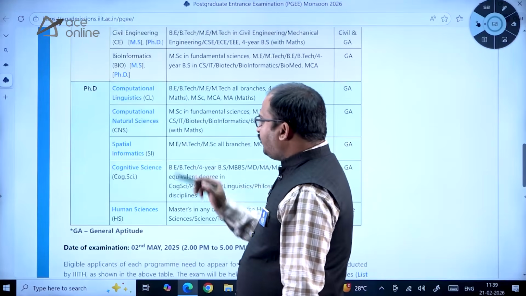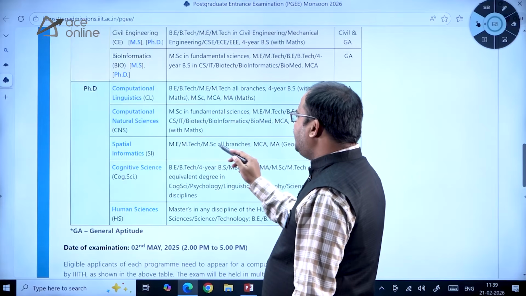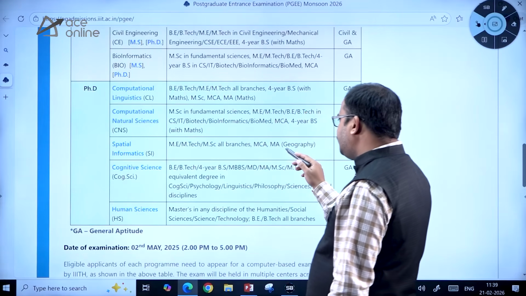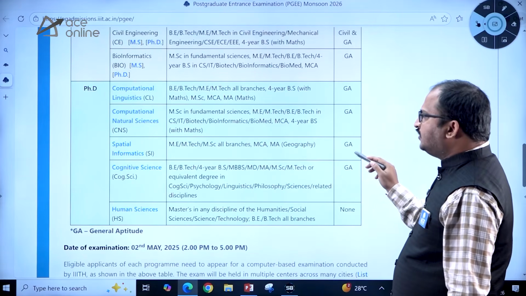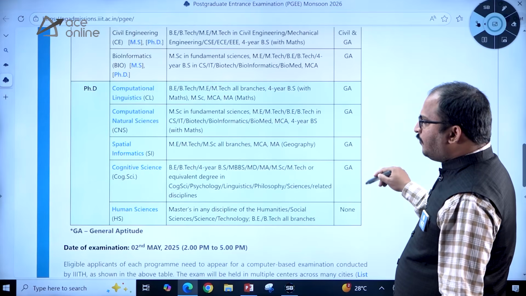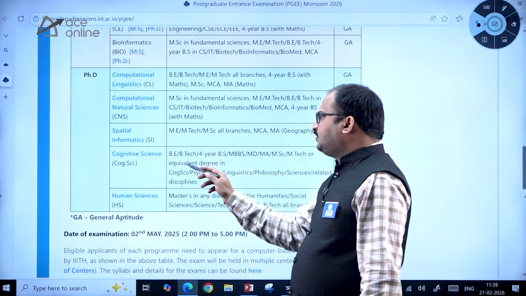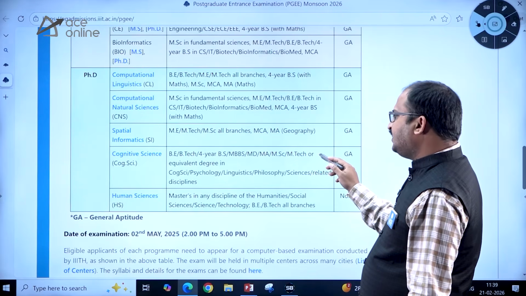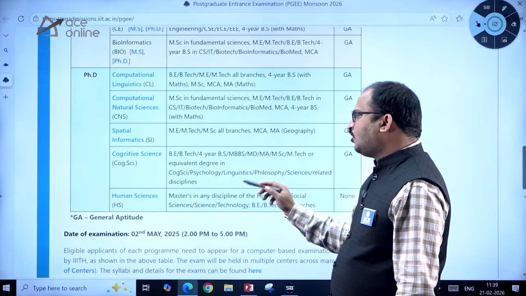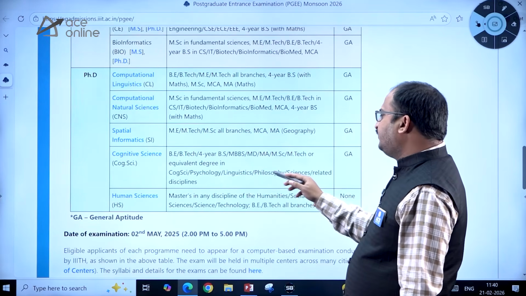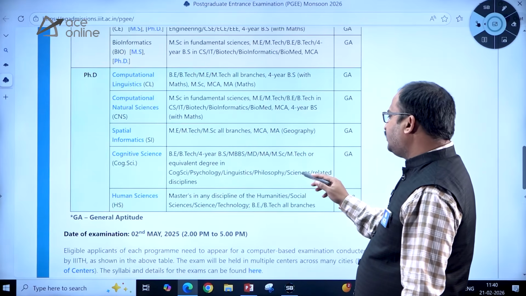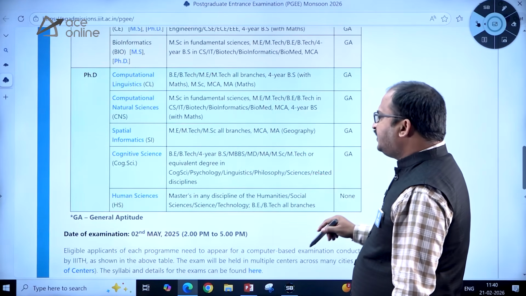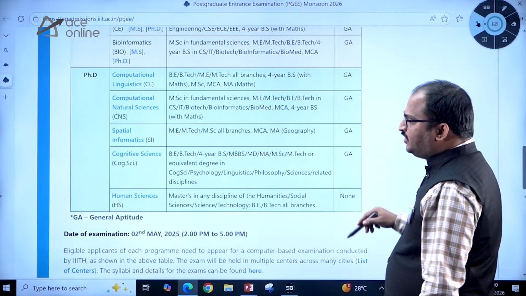Next, Spatial Informatics: ME, MTech, MSc all branches, MCA, MA geography. So GA is the paper. And Cognitive Science: BE, BTech, 4-year BS, MBBS, MD, MA, MSc, MTech or equivalent degree in cognitive science, psychology, linguistics, philosophy, sciences, related disciplines. So the subject test will be GA.